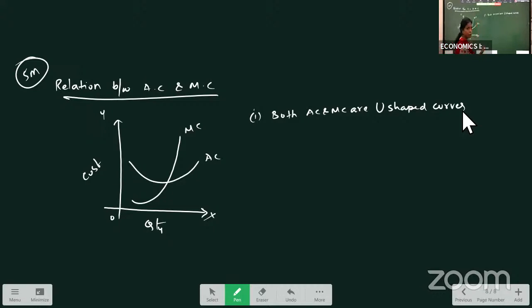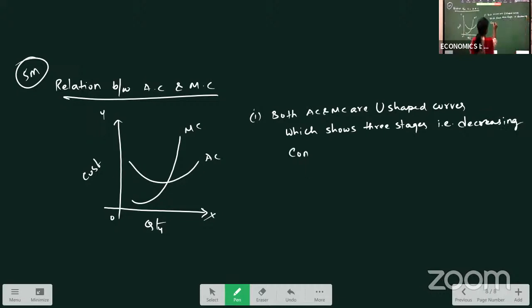U-shape, what does it denote? The U-shaped curve shows 3 stages. What are the 3 stages? Decreasing, constant, and increasing.